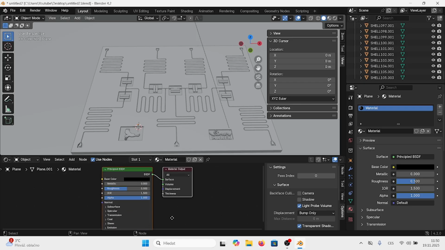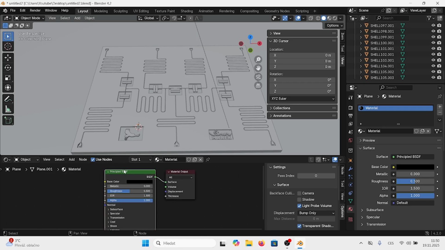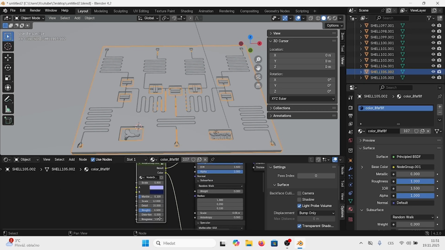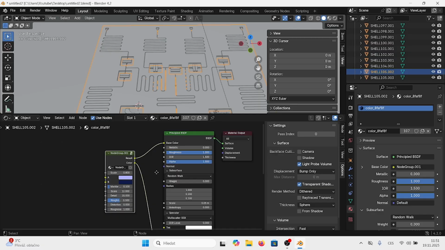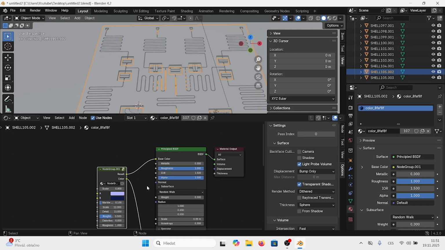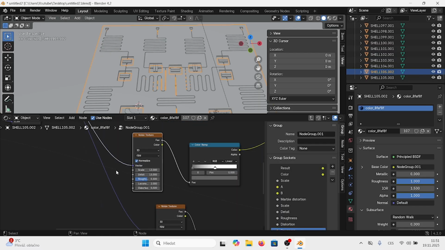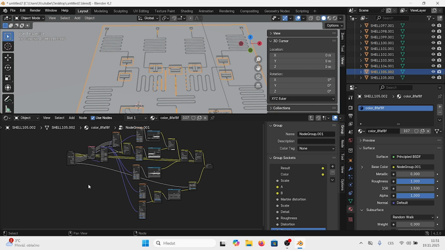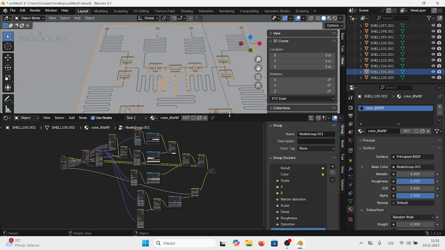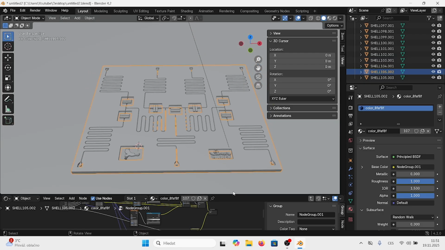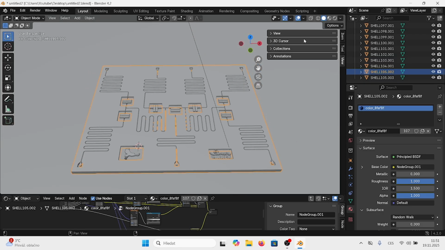Here is our main material. There are some nodes. If we double click this, you can see there's quite a few nodes to define this material. And so we have our two main materials assigned.